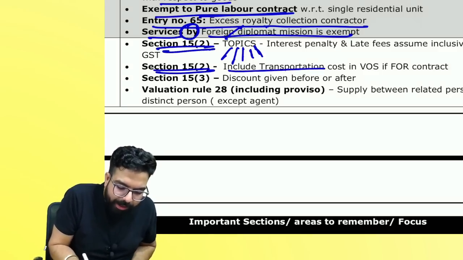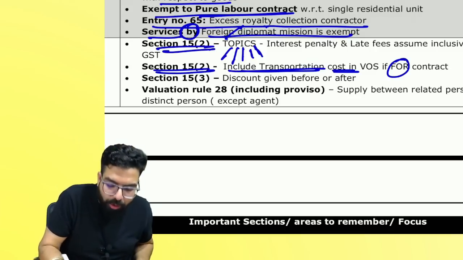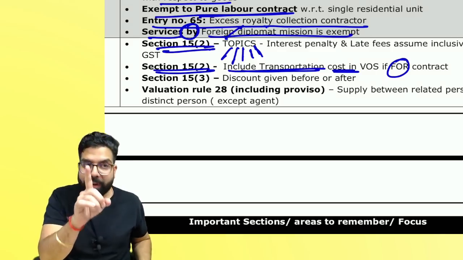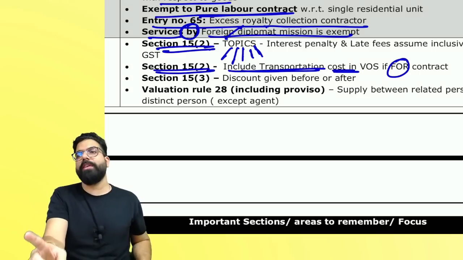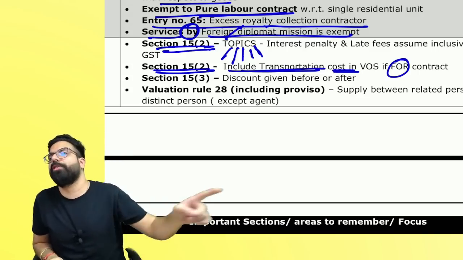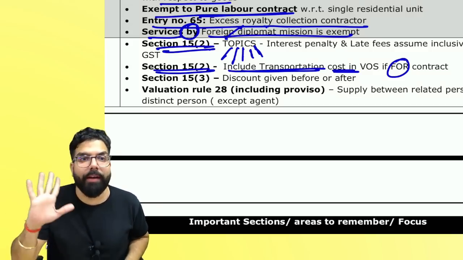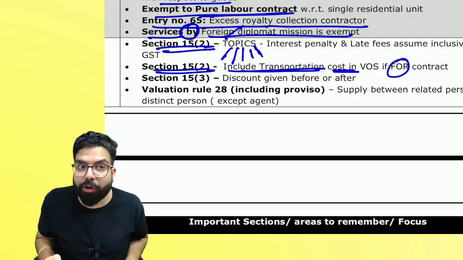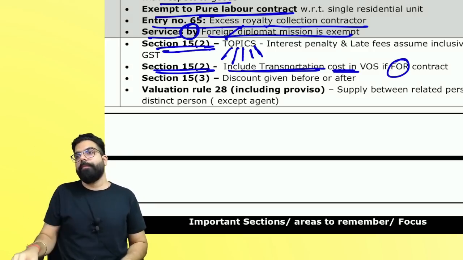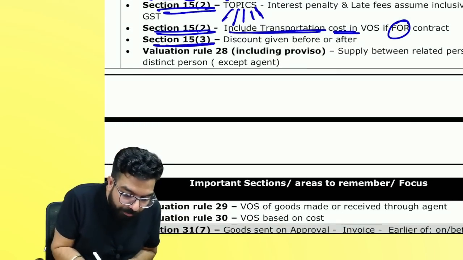15.2 may include transportation cost. People remember, in lot of places you will see FOR contract. FOR contract means the supplier has told that I will bear the burden of transportation, and in that scenario always remember it will always be included even if the transportation cost is paid by the buyer. You have to remember who has agreed to pay the transportation, and FOR is freight on road. FOR means supplier's liability to pay the cost of transportation, and it should always be included in the value of supply.